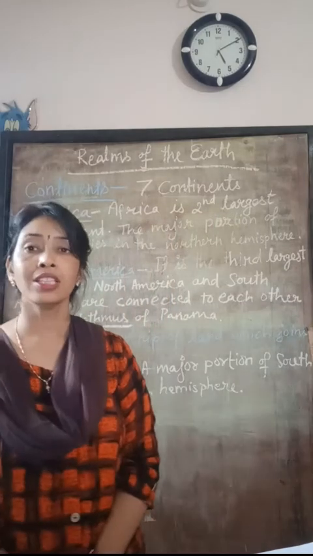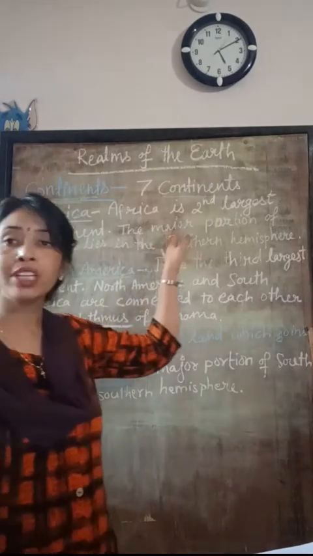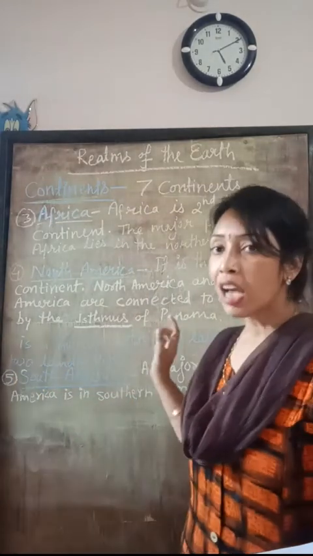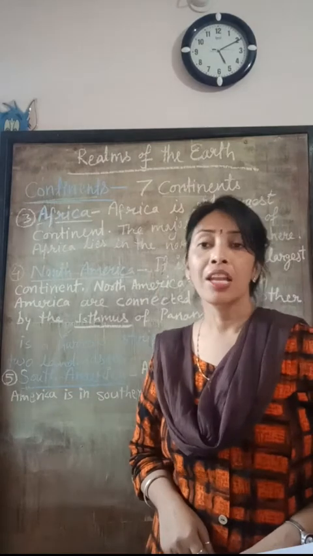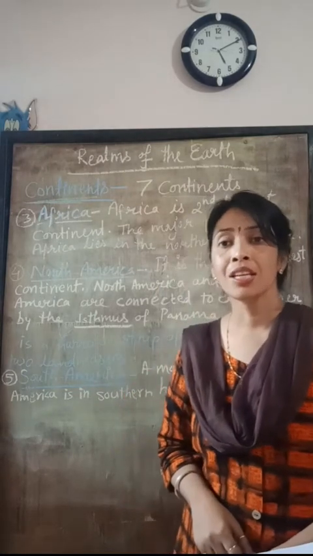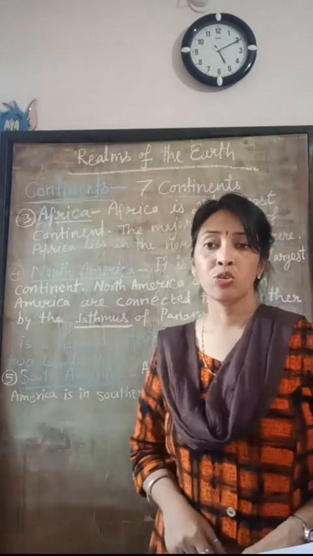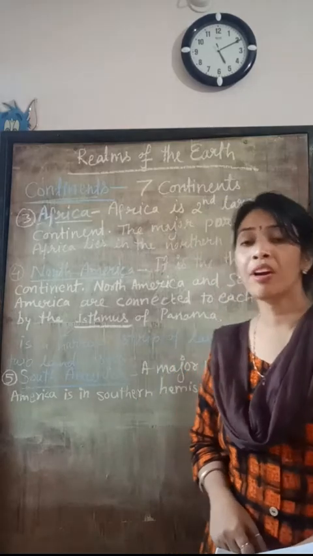On Earth, Africa covers 20% of the Earth's total area. Africa is also the second most populous continent on Earth. A large part of Africa lies in the northern hemisphere. The equator, Tropic of Cancer, and Tropic of Capricorn pass through Africa.